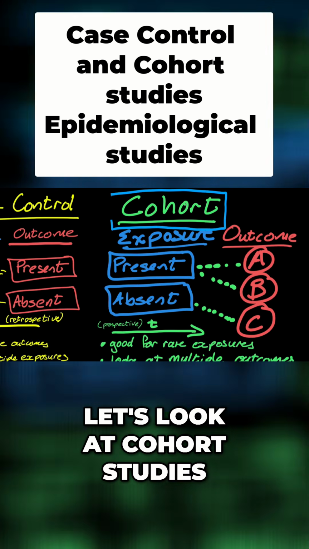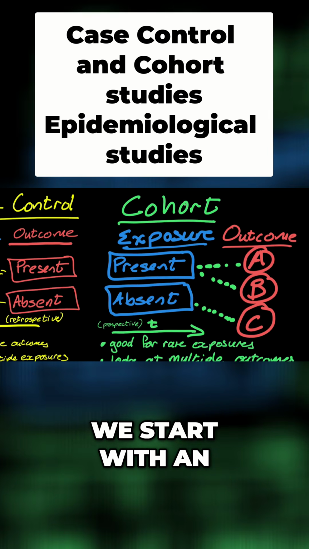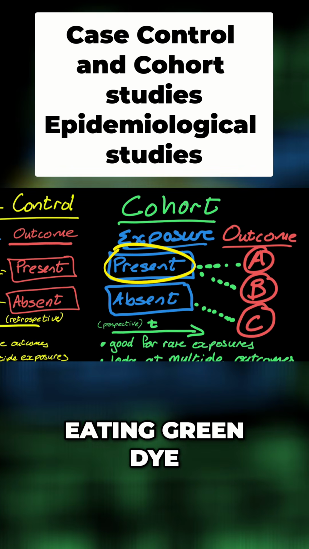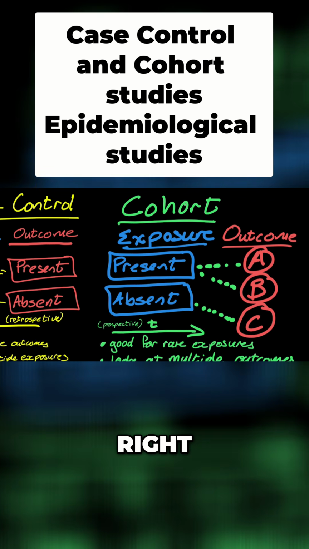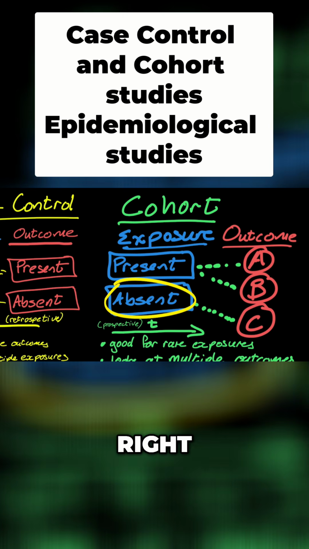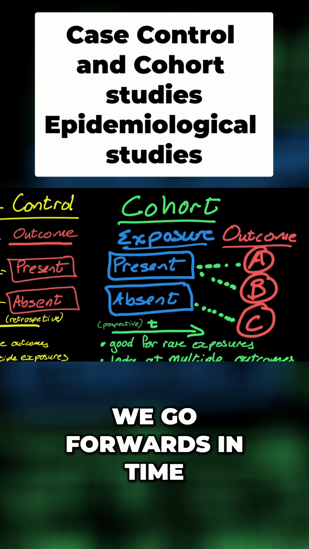Right, let's look at cohort studies. Here things are a little different. In this case, we start with an exposure of interest, right? People that have been eating green dye, for example, and we have a group that have been eating green dye and another group that haven't, right? We've got these two cohorts and we follow them up over time prospectively. We go forwards in time.